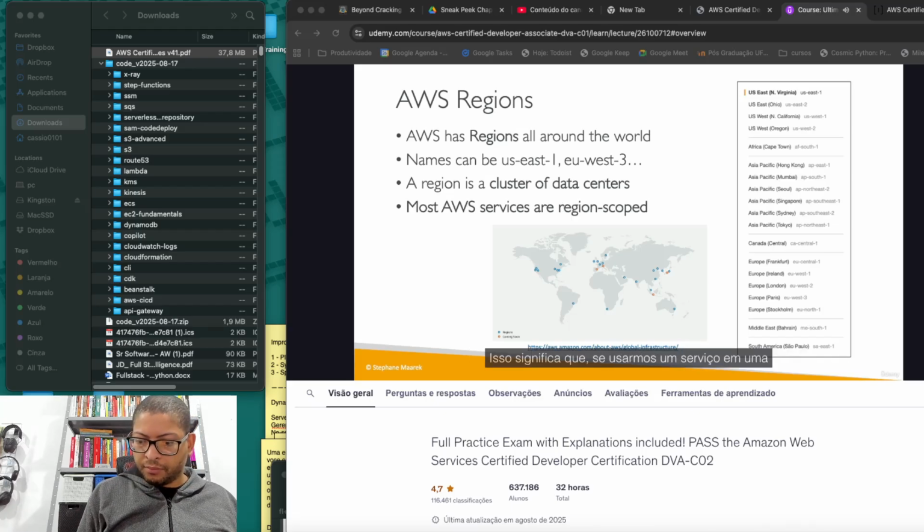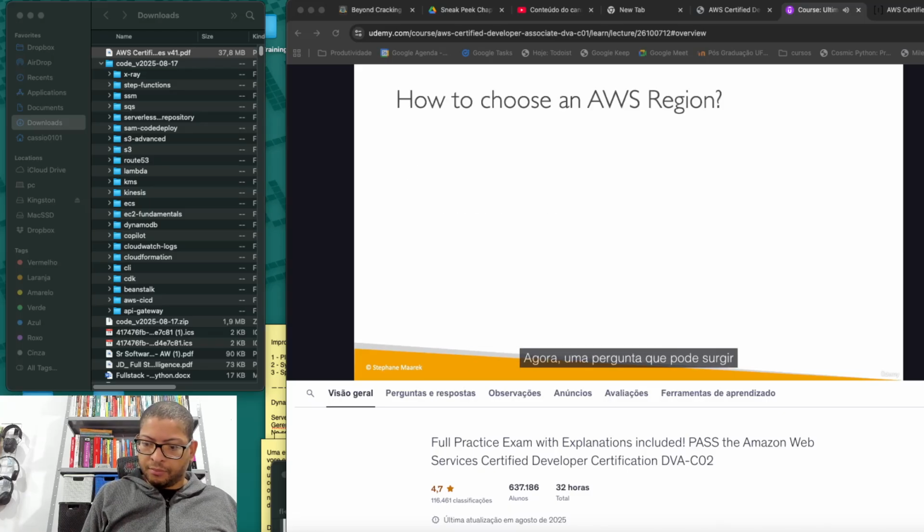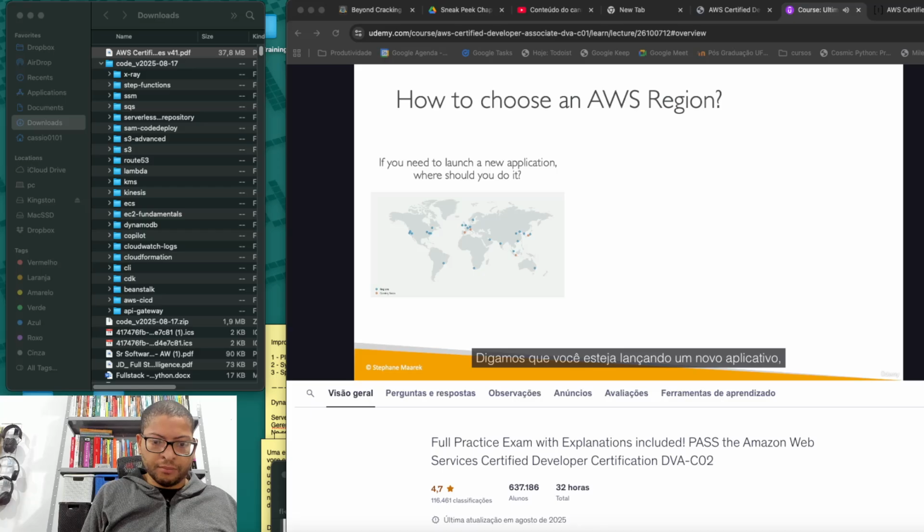That means that if we use a service in one region and we try to use it in another region, it will be like a new time of using the service. Now, a question that may come up in the exam is how do you choose an AWS region? So say you're launching a new application, where should you do it? Should you do it in America, in Europe, in South America, or in Australia?